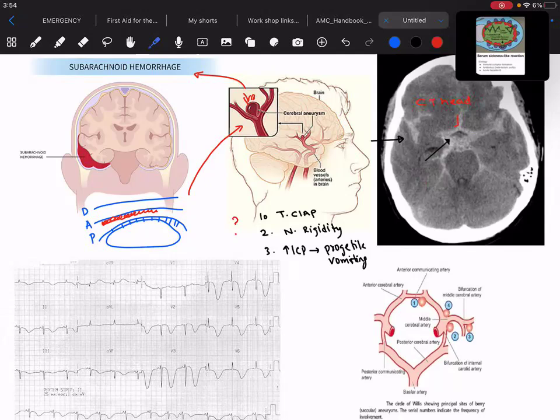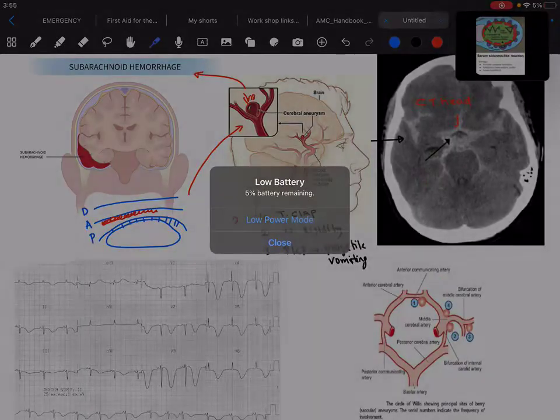And what are the different sites where this aneurysm could be present? Most importantly, they are present near the anterior communicating artery, right? As you can see here, it can also come up along or near the region of the middle cerebral artery, or sometimes near the posterior communicating artery also.